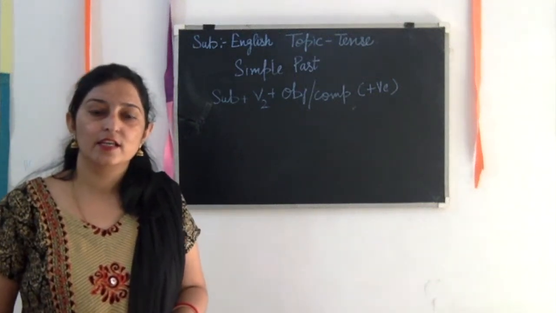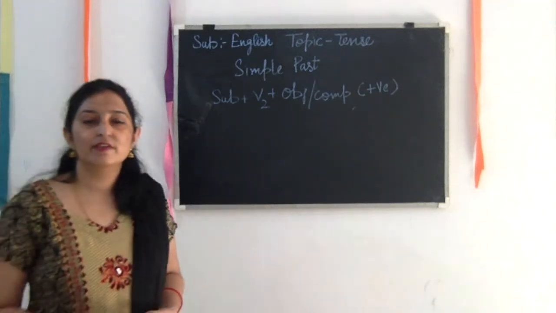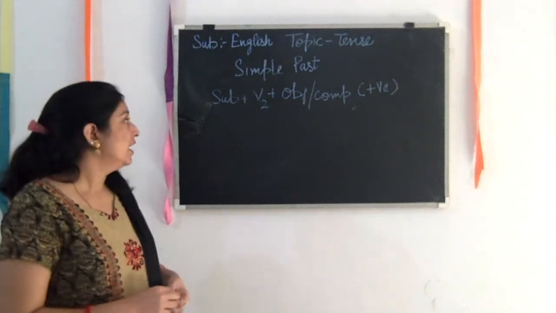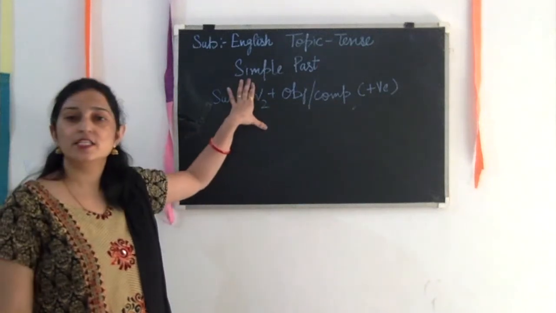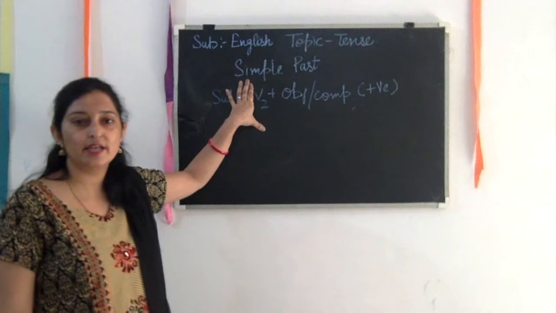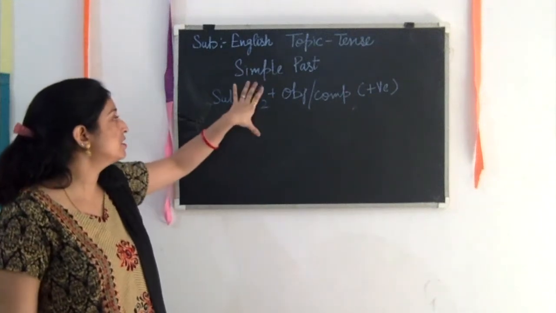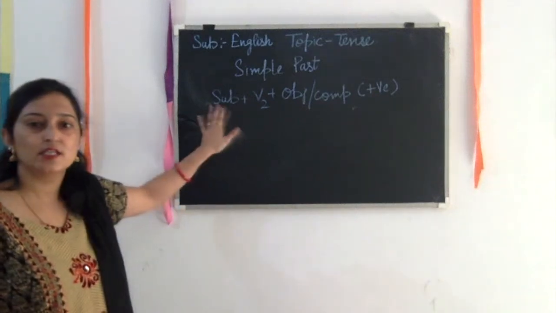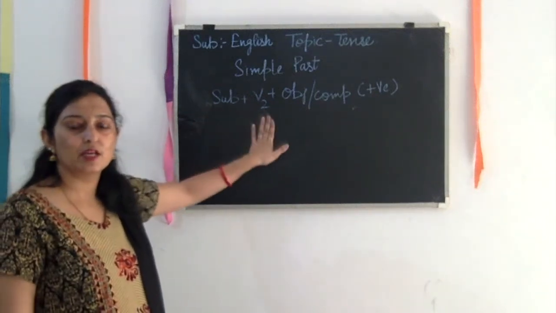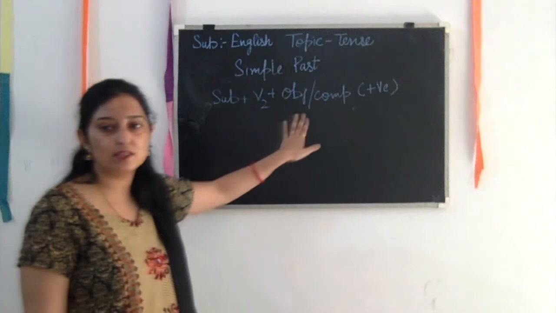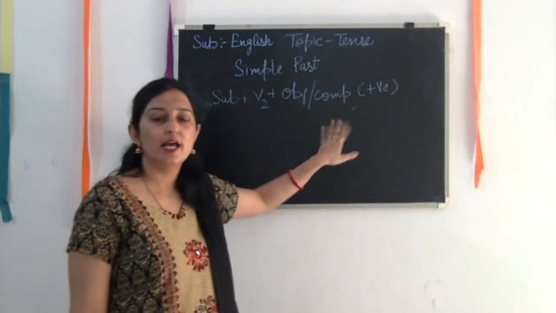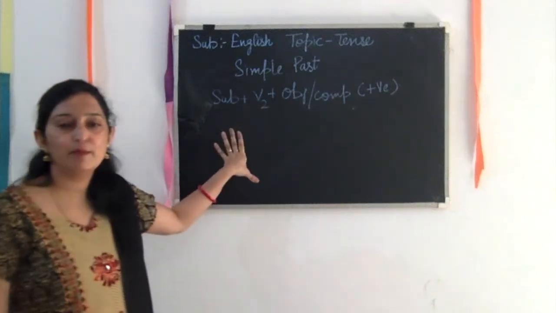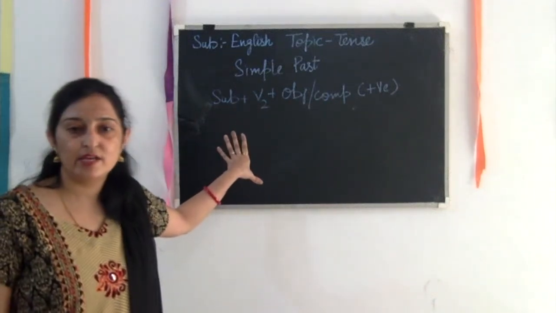And as in our last video, we were discussing the tenses, and it's going on. Today it's the turn of simple past tense. Simple past, and what's the rule of simple past? Subject, second form of the verb plus object or complement. And this is we are going to discuss the positive form of the simple past or past indefinite, we can say.